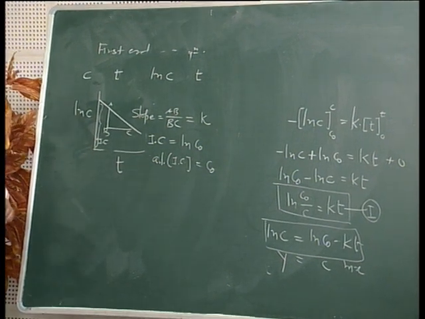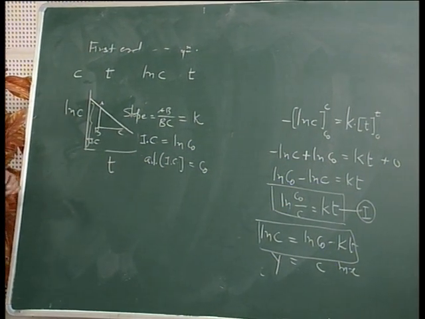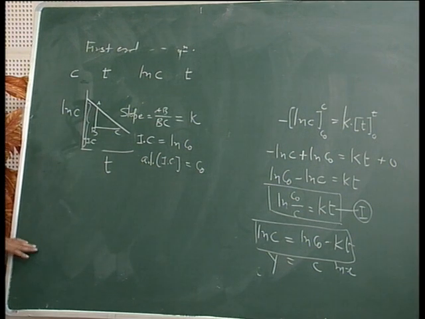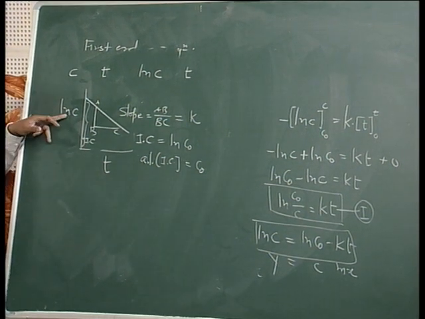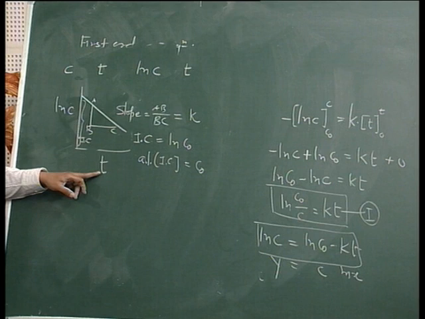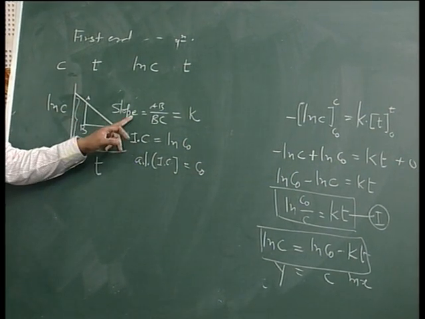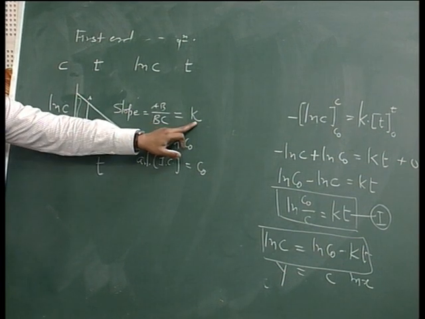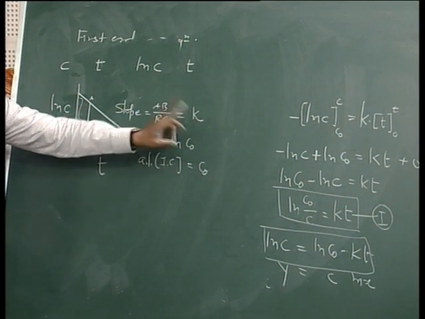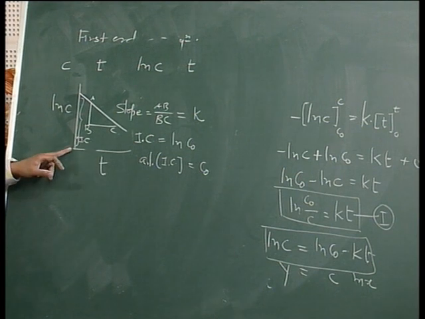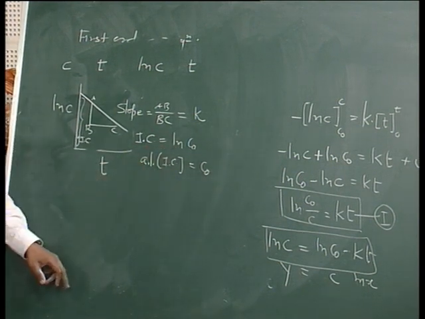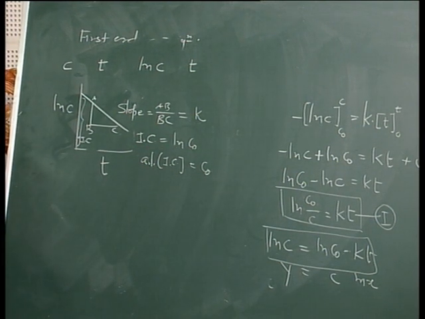So in short, the first characteristic of any first order reaction is that if we plot the graph of ln C as a function of time, it will be a straight line graph. From the value of the slope, we can determine the rate constant of the reaction, and from the intercept we can determine the initial concentration of reactants.